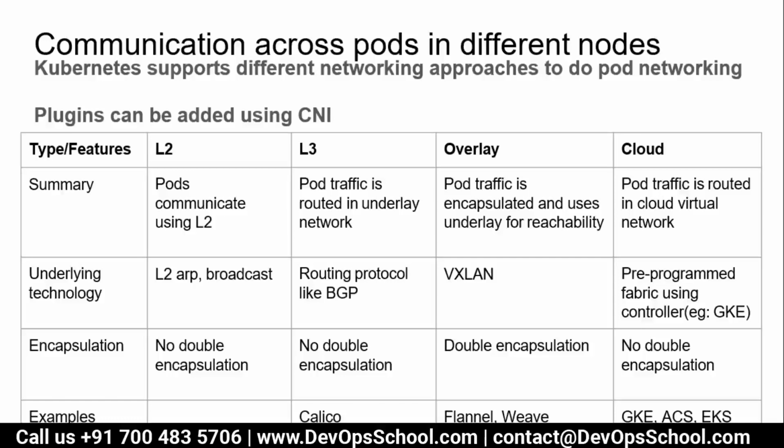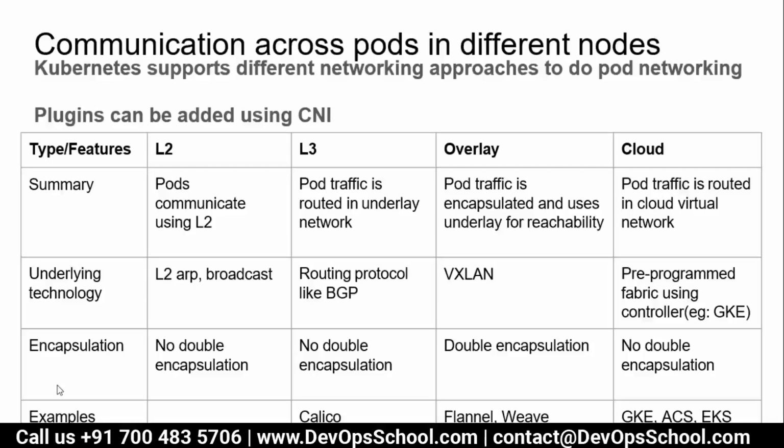With L3, pod traffic is routed in the underlay network, and the protocol used is BGP. Here also there is no double encapsulation. But with overlay, the pod traffic is encapsulated and uses the underlay for reachability, with the VXLAN protocol, and it has double encapsulation.